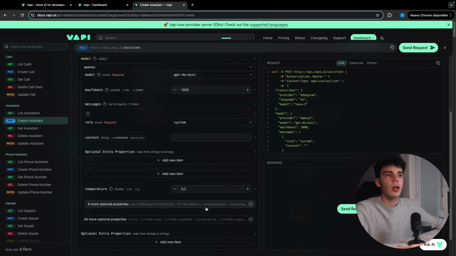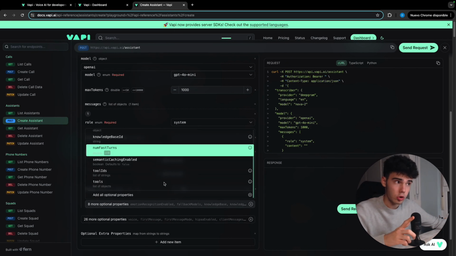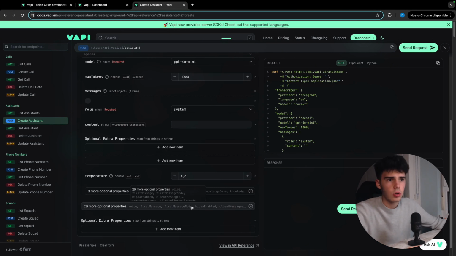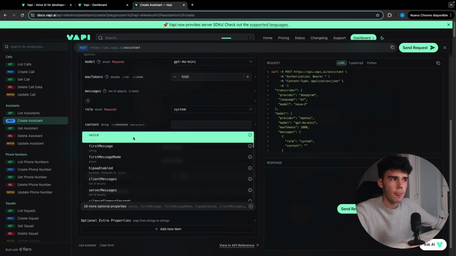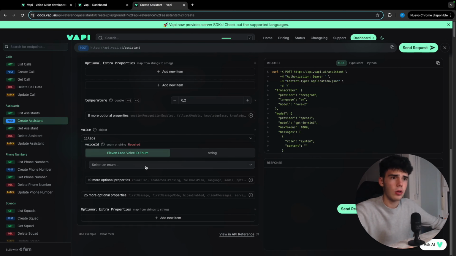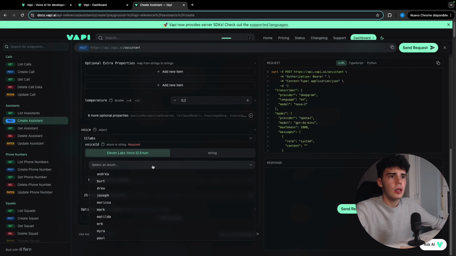We could actually use tools, but we're not going to use tools, as today we're going to focus more on the output, receiving the transcript and inserting it into a Google Sheet. So the next one is going to be the voice. There you go. We're not going to use Azure. I like 11 Labs a lot, so we are going to go with that.